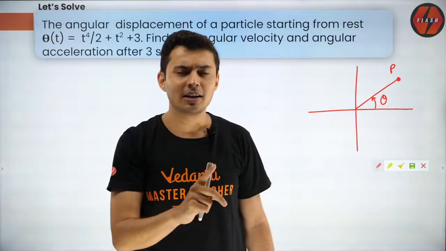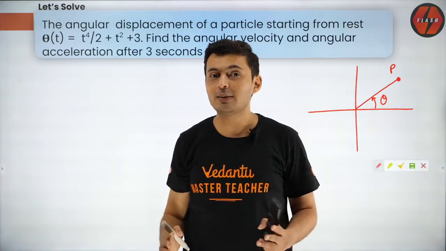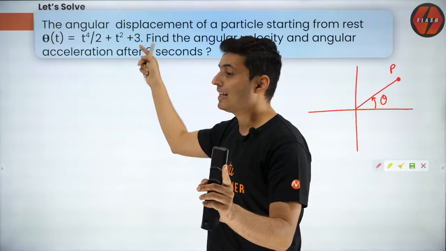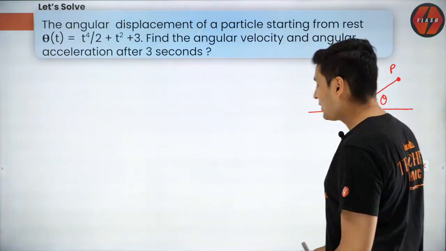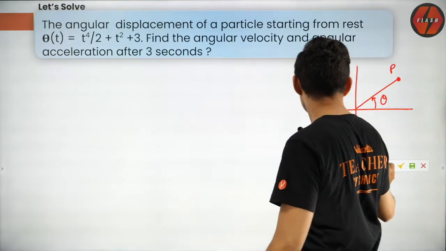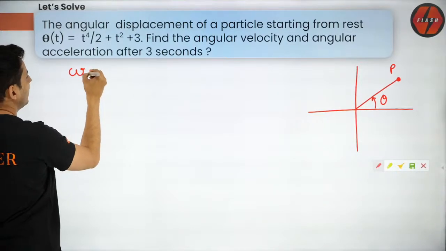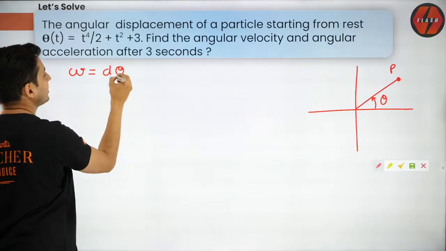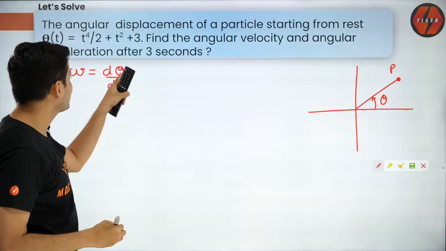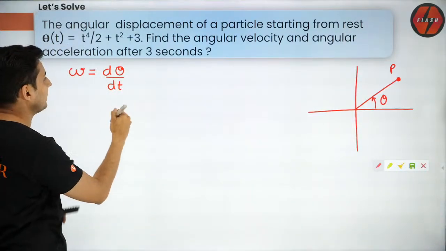So think about it. I don't think anything is constant here. I feel we should use derivatives. Why should we use derivatives? Because things are given as a function of time, guys. So let's start using derivatives concept and let's see what do we get. So if theta is given, to find omega, what will I do? Derivative of position with respect to time, isn't it? Change in position upon time will be velocity. That's all. But this is all angular wise.